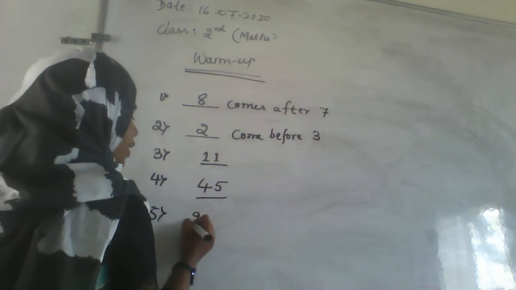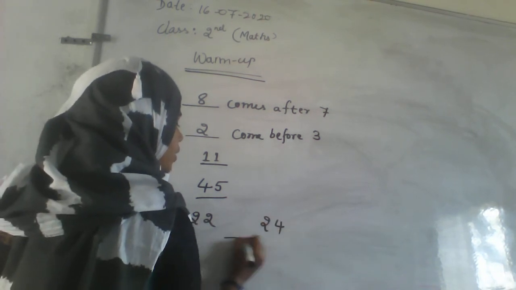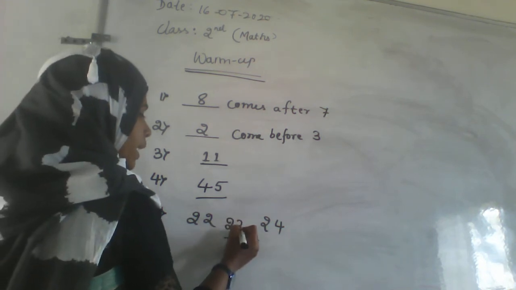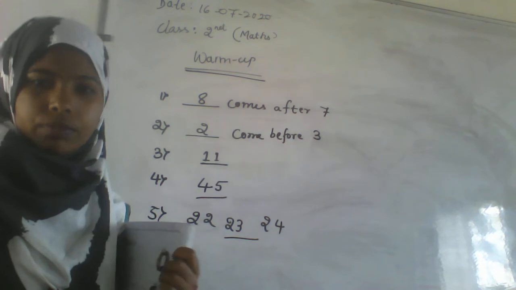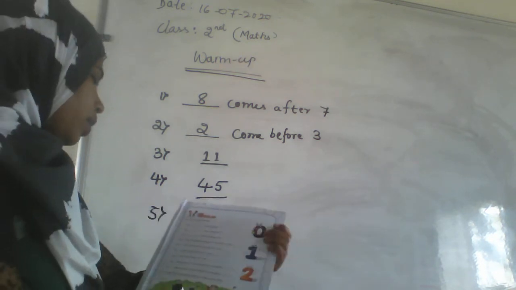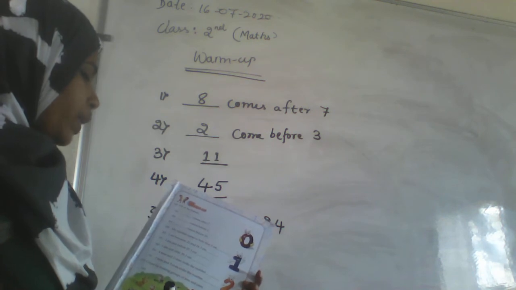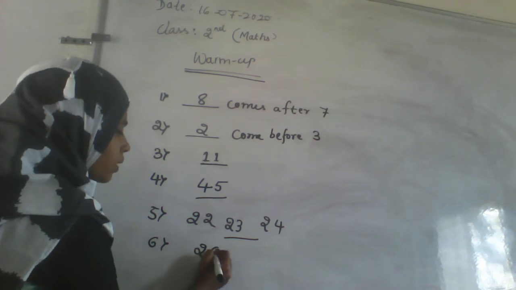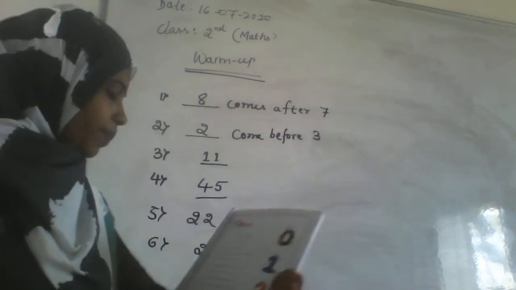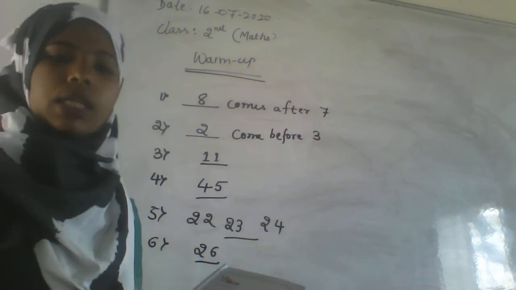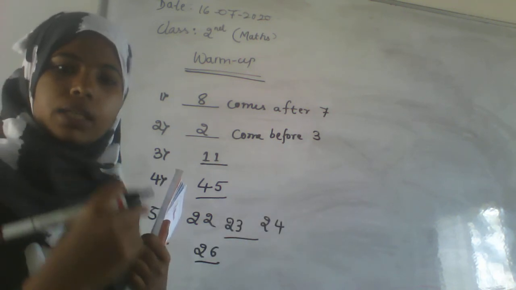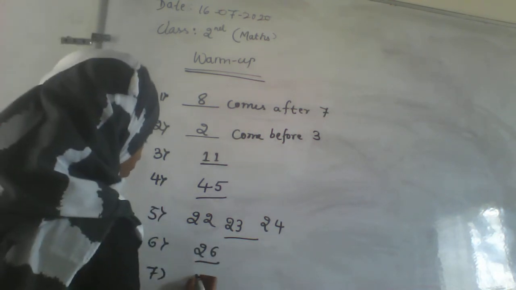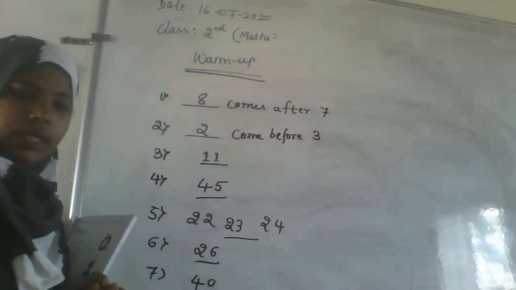Next, I am between 22 and 24. What is the number? Which number comes in between? After 22 and before 24, it is 23. We are saying it is in between. And the next one, I am just before 27. Which number will you get before 27? That is 26. And the next one, I'm just after 39. What comes right after 39? That is 40.